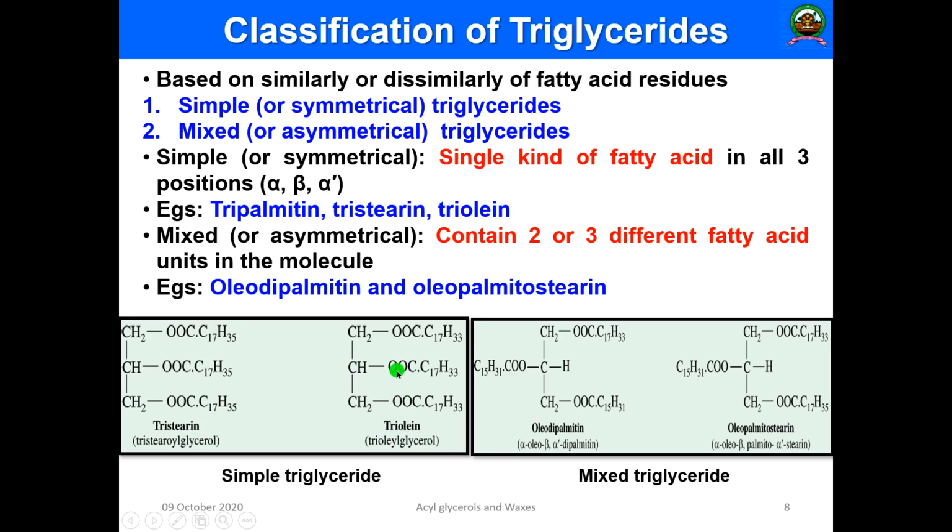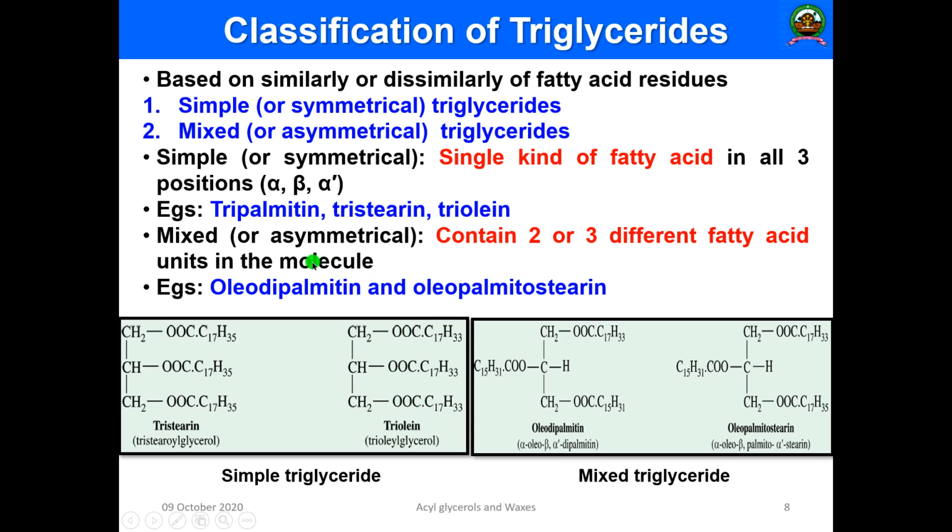Similarly, tri-olein: R1, R2, R3 are all C17H33COOH. In all the three positions you can see it is the same, C17H33, C17H33, C17H33COOH. That is oleic acid. Hence they are known as tri-olein. These are simple triglycerides. Simple triglycerides are those where all the fatty acids are of the same kind, only one type of fatty acid.